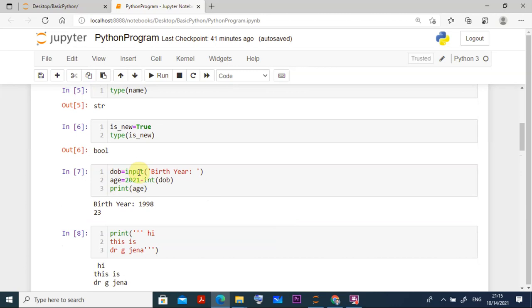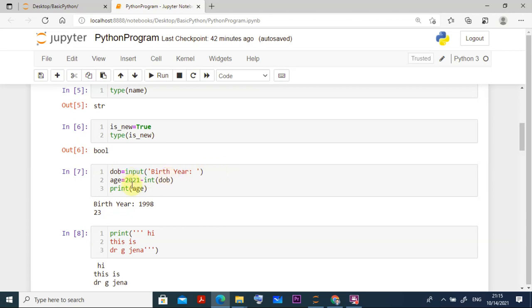Because here I am going to take input from this keyboard. I want to take the input from this keyboard. For that I have to use the input method. So date of birth, or year of birth, whatever, dob is equal to input. Then what will you write inside the input? What is your year of birth, that you have to put it here.